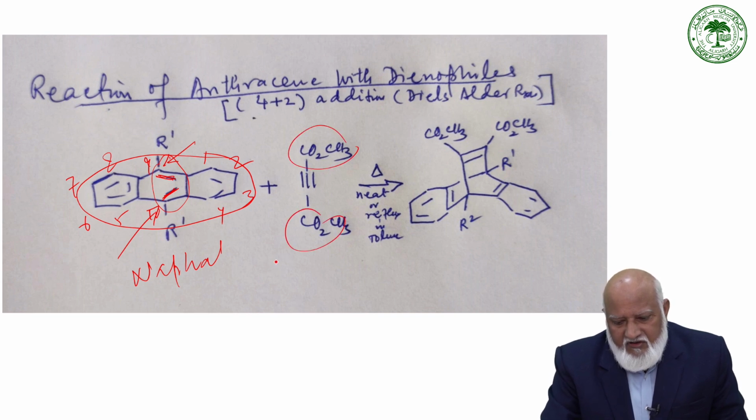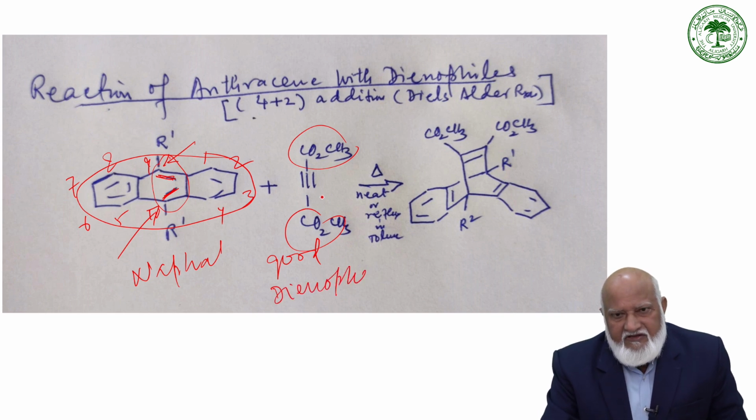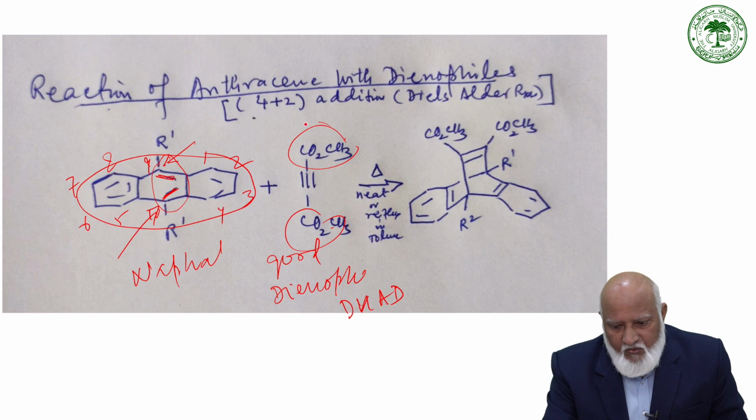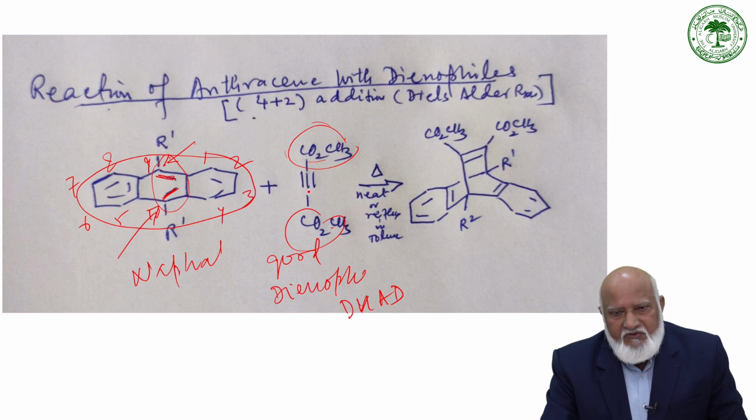this is a very good dienophile. The acetylene is also called DMAD, dimethyl acetylenedicarboxylate. The two dimethyl carboxylate groups at both acetylene carbons make this triple bond highly reactive.